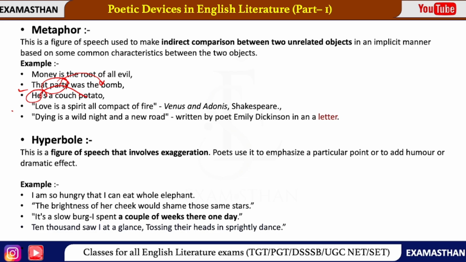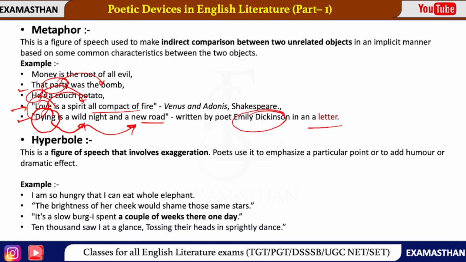Now, a classic example from Venus and Adonis by Shakespeare: "Love is a spirit all compact of fire." So love is compared with a spirit all compact of fire. Next example: "Dying is a wild night and a new road." So dying is compared with a wild night and a new road. This is written by the poet Emily Dickinson in a letter.